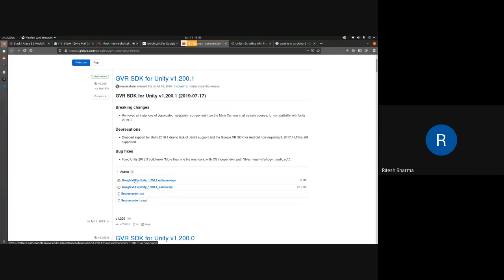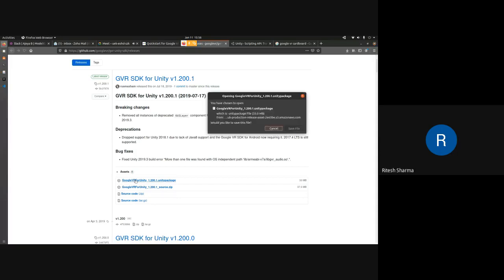So click on this package, and your browser will give you an option to save it. Save it. It will most probably come in your downloads folder on your system if you keep everything default.